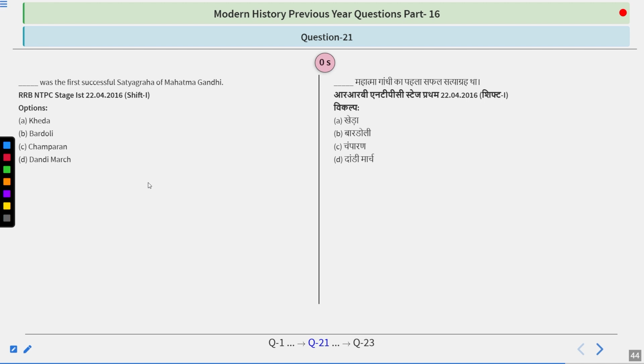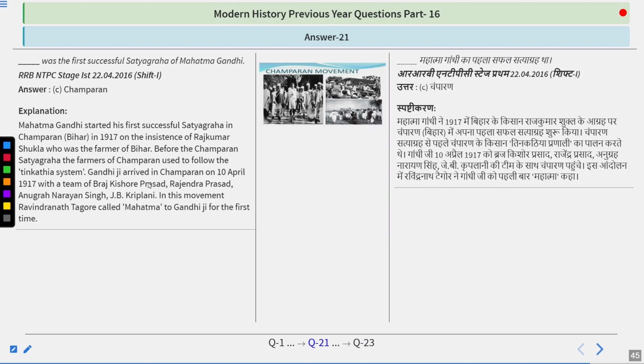And I guess what you are thinking is right, because the answer is Champaran. Mahatma Gandhi started his first successful satyagraha in Champaran in 1917 on the insistence of Rajkumar Shukla, who was a farmer of Bihar. Before the Champaran Satyagraha, the farmers of Champaran used to follow the Teen Katiya system. Gandhiji arrived in Champaran on 10th April 1917 with a team of Braj Kishore Prasad, Rajendra Prasad, Anurag Narayan Singh, and J.B. Kripalani. In this movement, Rabindranath Tagore called him Mahatma for the first time. Remember, Champaran was the first successful satyagraha of Mahatma Gandhi, but the first satyagraha of Mahatma Gandhi was done in South Africa.